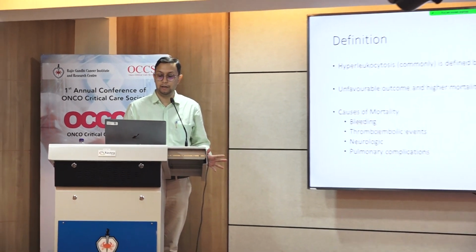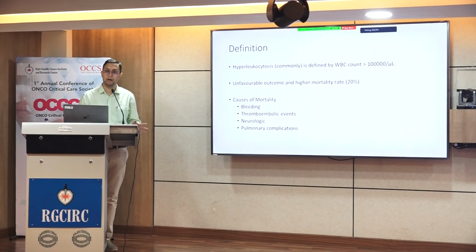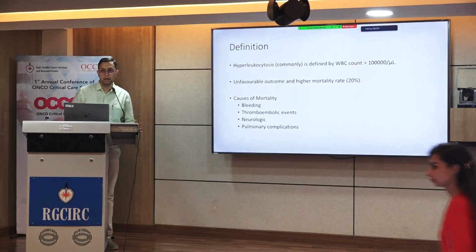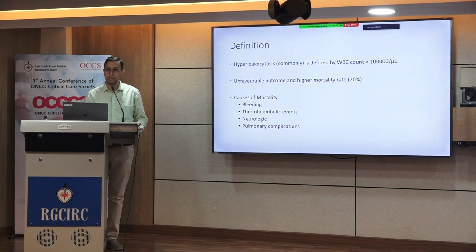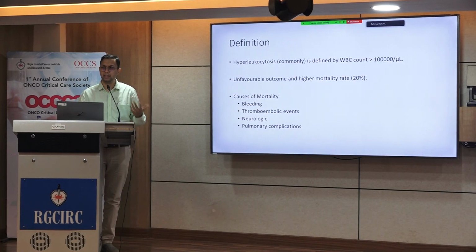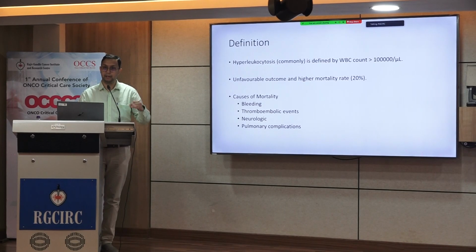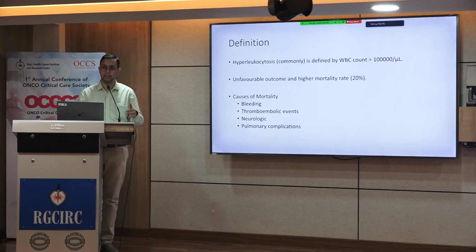Hyperleukocytosis is usually defined when a patient of leukemia presents with a TLC count of more than 100,000 per microliter. This is not a watertight definition, and some studies have used a lower cutoff, where the TLC count is higher than 50,000. But the commonly accepted definition is when the TLC count is more than 100,000 per microliter.